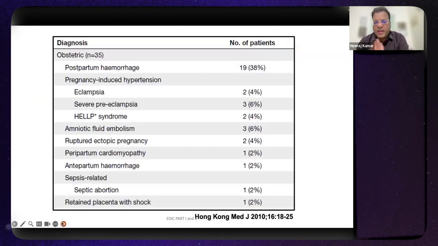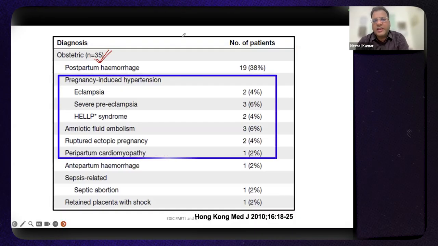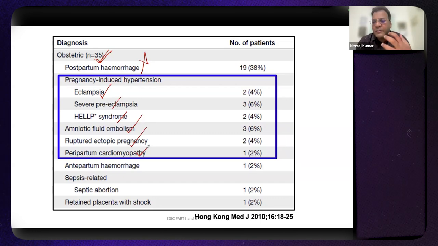Now, out of these 50 patients admitted to the ICU, 35 were admitted because of an obstetric cause, and the remaining 15 because of a non-obstetric cause. In the obstetric causes, apart from PPH, there are pregnancy-induced hypertension, which includes eclampsia, severe preeclampsia, and HELLP syndrome, then amniotic fluid embolism, ruptured ectopic pregnancy, and peripartum cardiomyopathy. Even APH constitutes less than 2% of the total patients admitted.